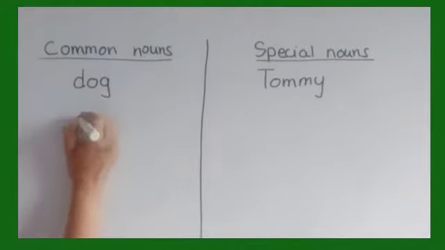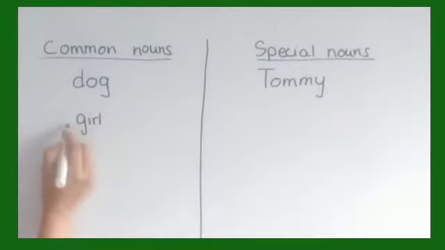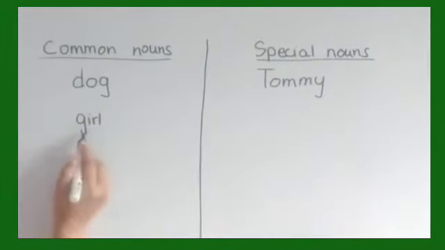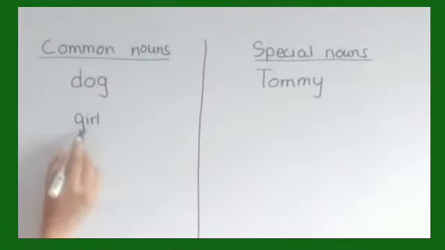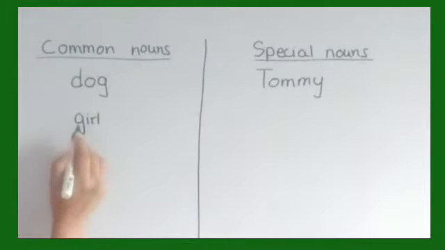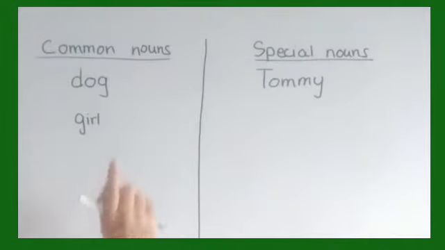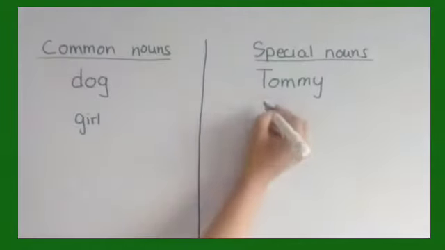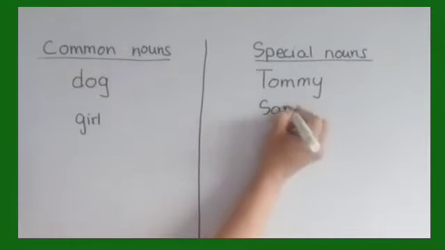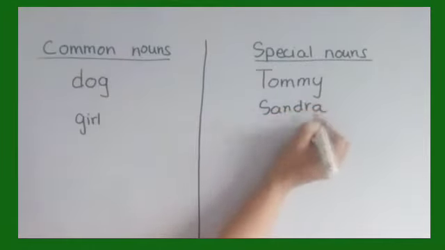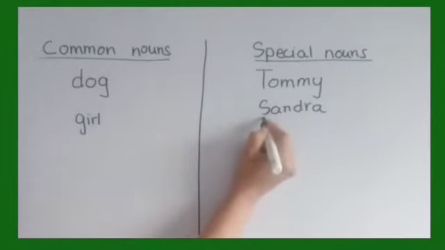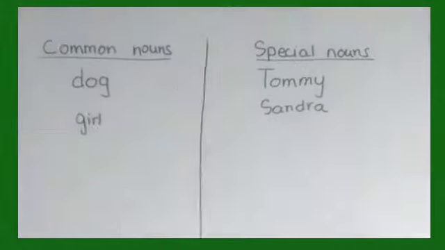Like girl. Same kind, okay? So girl is a common noun. But a special name is given to any one particular girl. Suppose Sandra. Name of a girl, special name, so it is written with capital S, right?